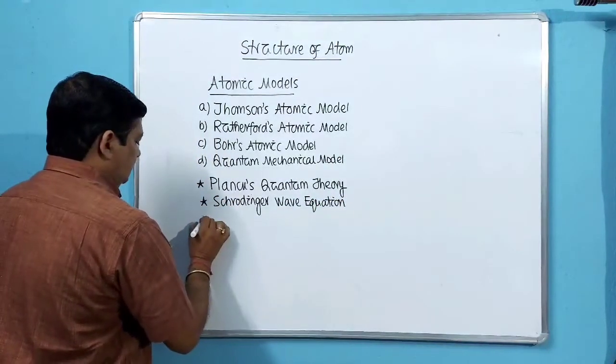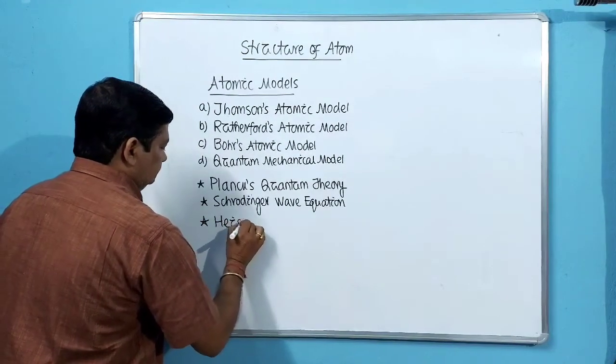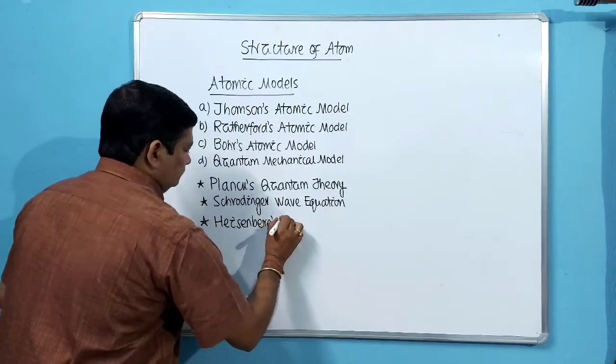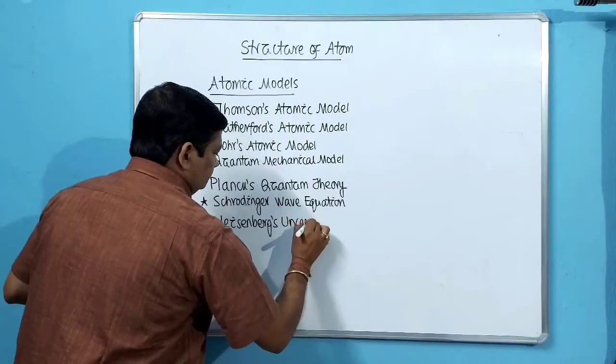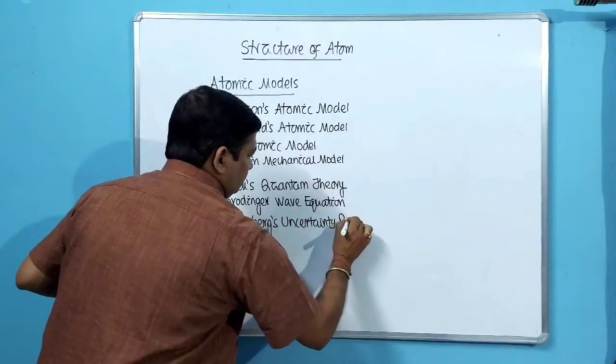Then Heisenberg's uncertainty principle.